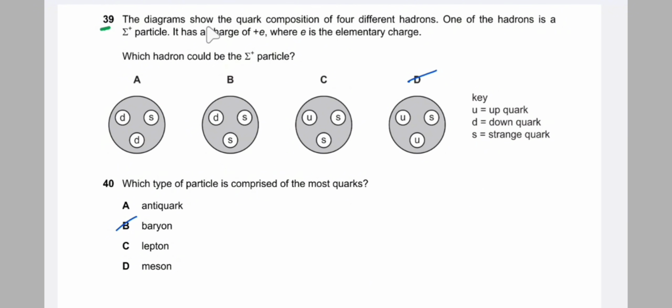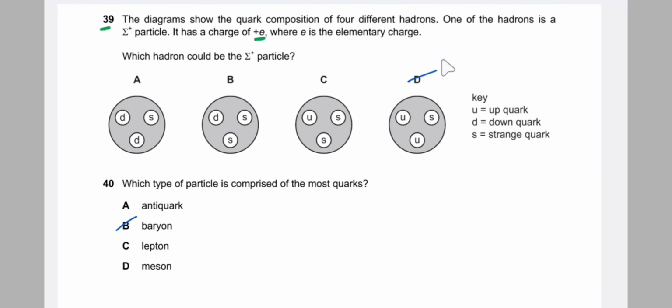Question number 39. The diagram shows the quark composition of 4 different hadrons. One of the hadrons is this plus particle, and it has a charge of plus e, where e is the elementary charge. Which hadron could have this particle?